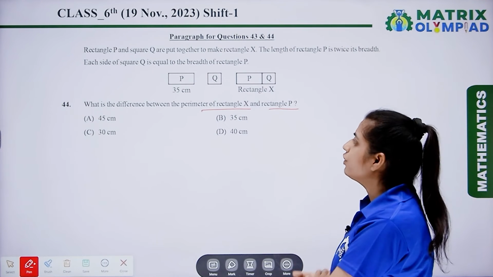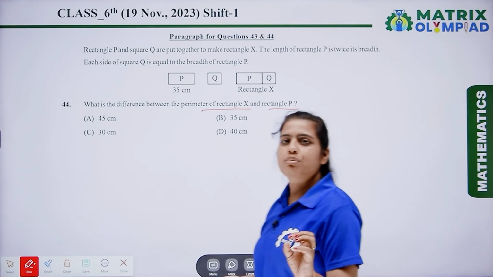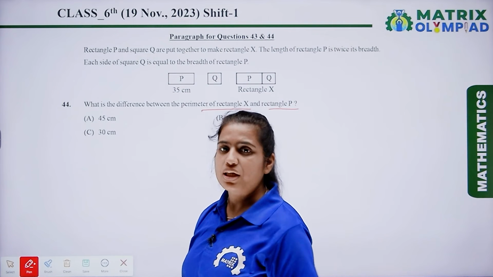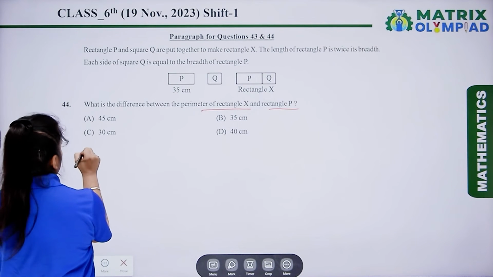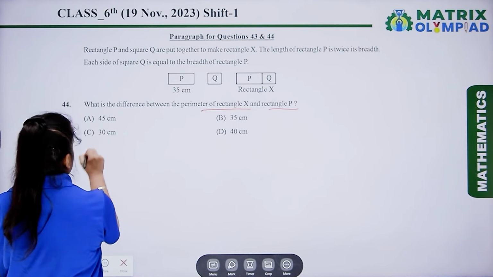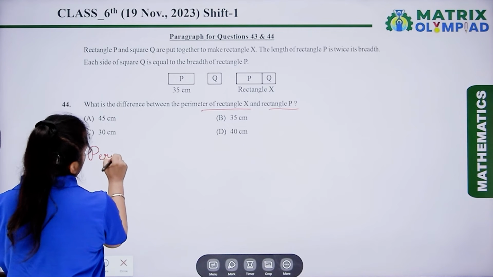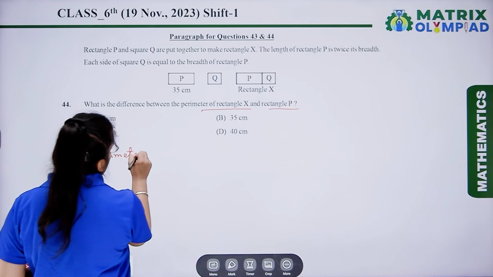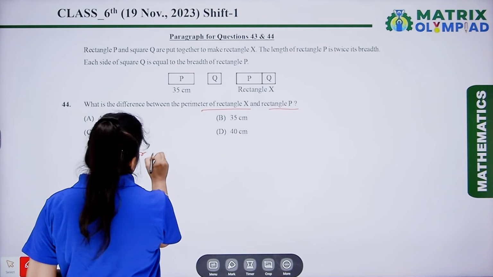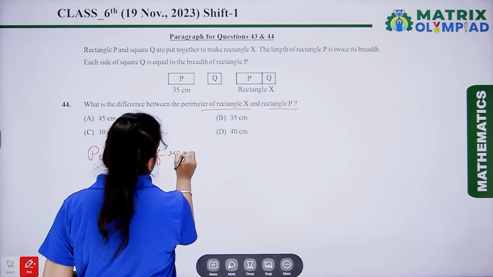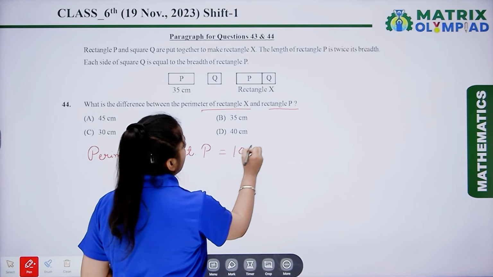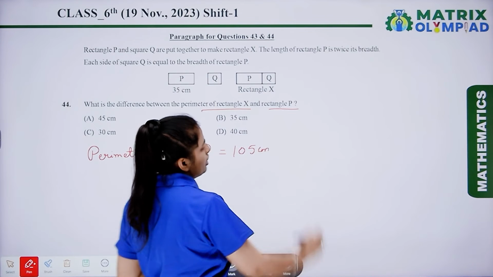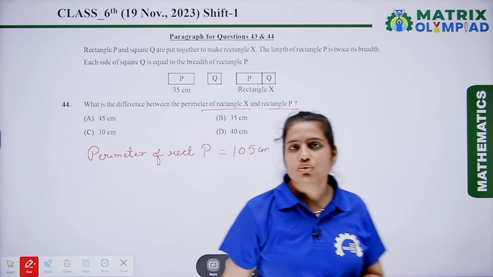We have already found the perimeter of rectangle P in the previous question, so we are using it directly. Perimeter of rectangle P is equal to 105 centimeter.